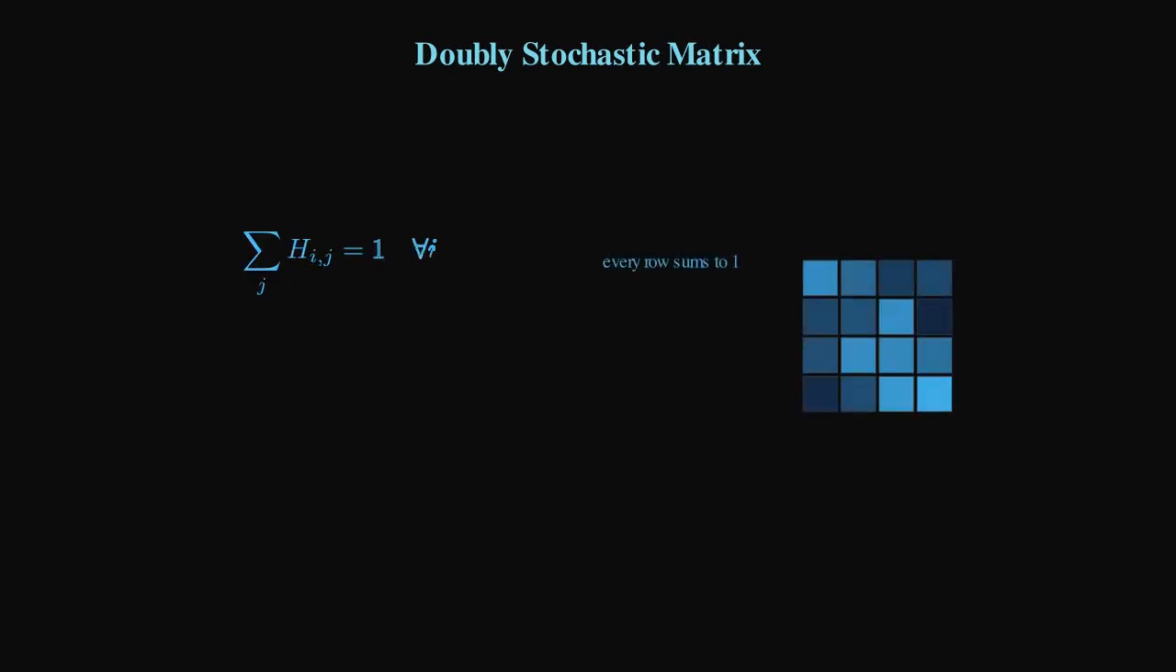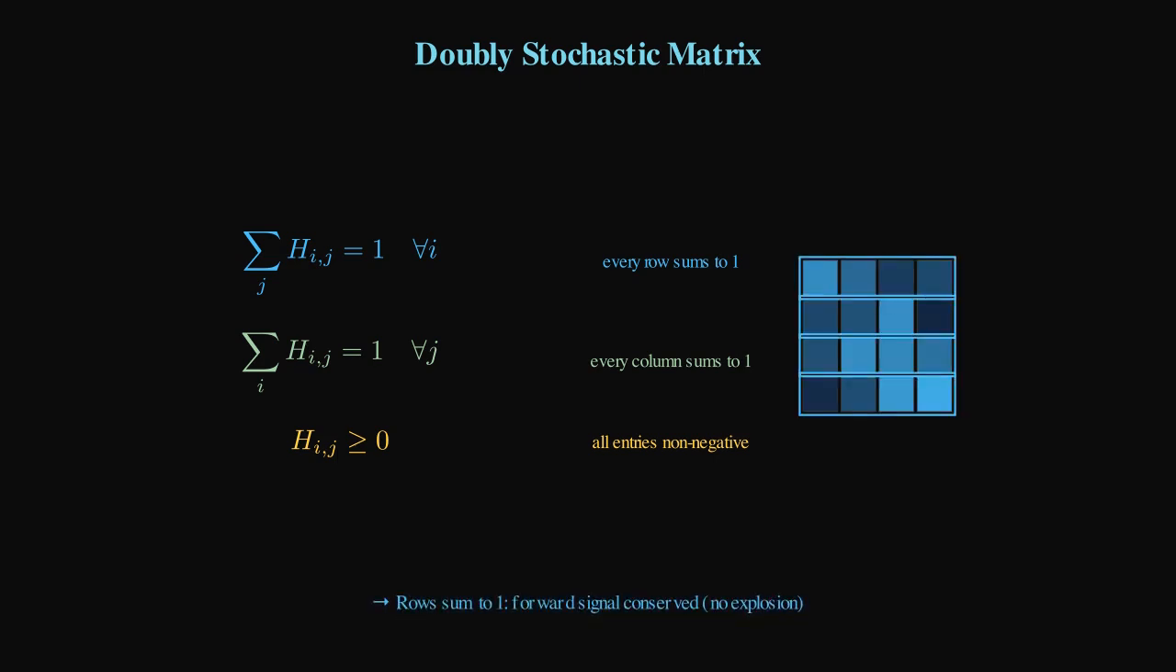Specifically, the authors constrain the residual mixing matrix, H_res, to be a doubly stochastic matrix. What is a doubly stochastic matrix? It's a matrix where all entries are non-negative. Every row sums to exactly 1, and every column sums to exactly 1. The set of all such matrices forms a convex shape in high-dimensional space known as the Birkhoff polytope.